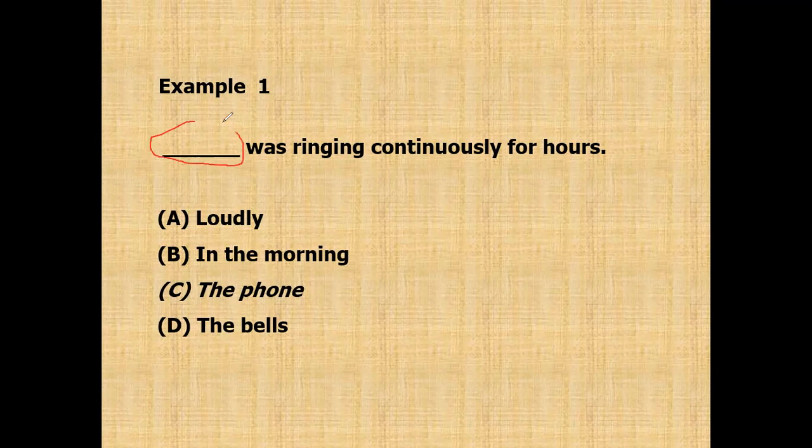As we know, was ringing is the verb. So it means that the subject is missing. Now we must find the subject among A, B, C, or D.